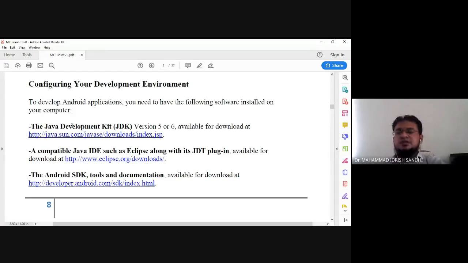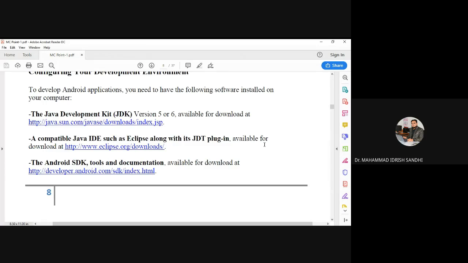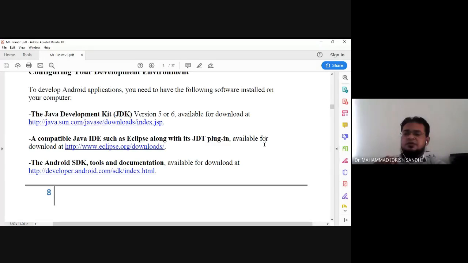Second, a compatible IDE such as Eclipse along with JDT, the Java Development Toolkit, available for download from the official Eclipse website, www.eclipse.org download. If you want to download the latest version of the Eclipse IDE, this is the website link. You can download this editor. It is nothing but the IDE, Integrated Development Environment. We have already discussed this at the time of introduction.